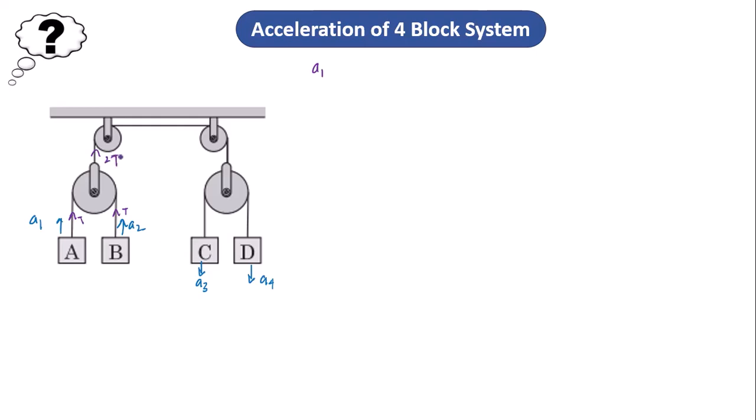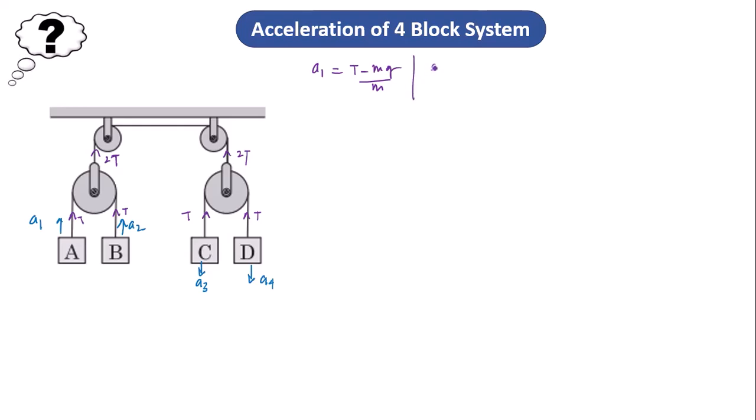So this is the same string, so the tension in each string on the connected block system is the same. So for block A, I write that a1 should be equal to (T minus mg) by m.